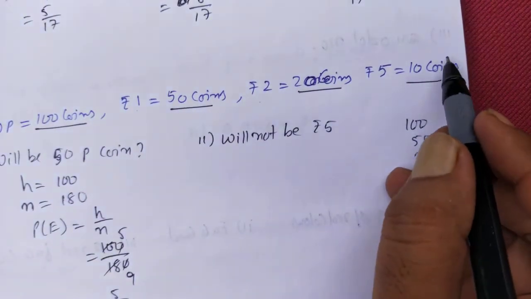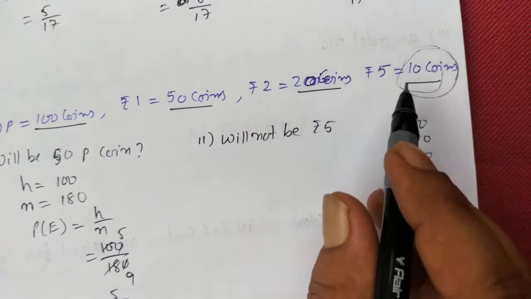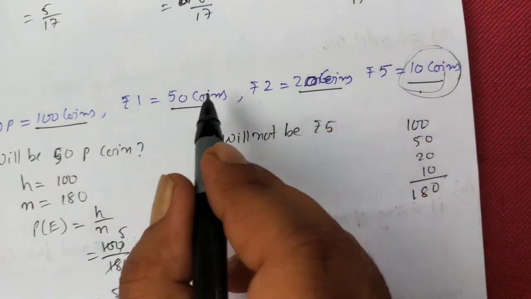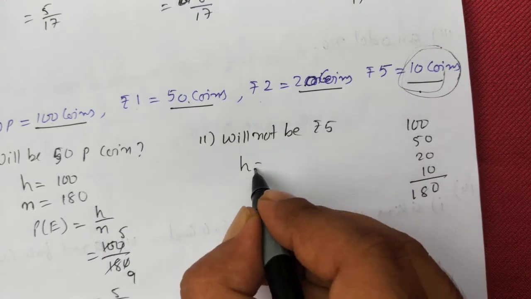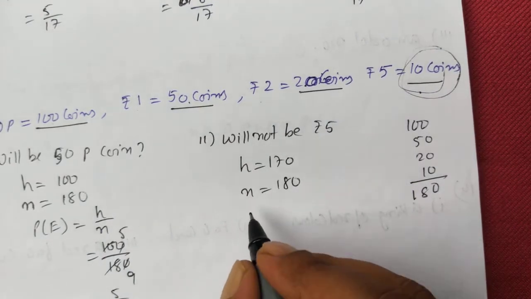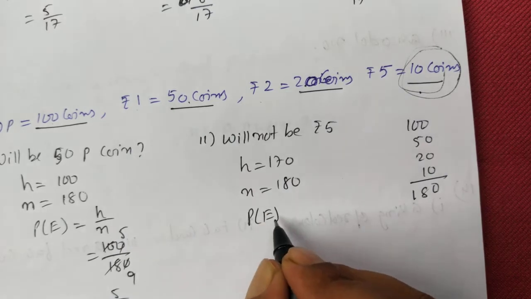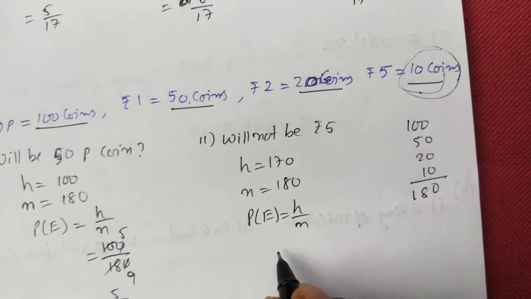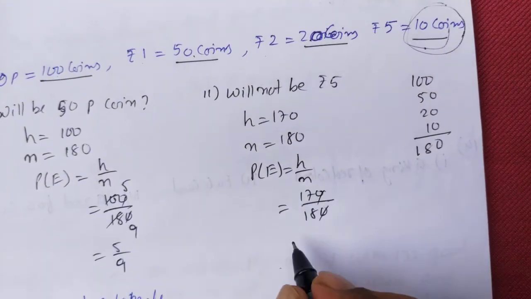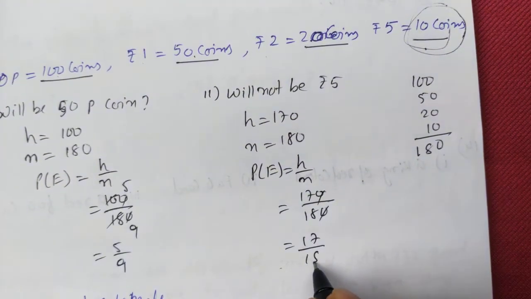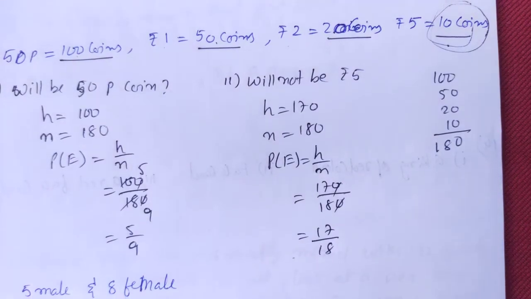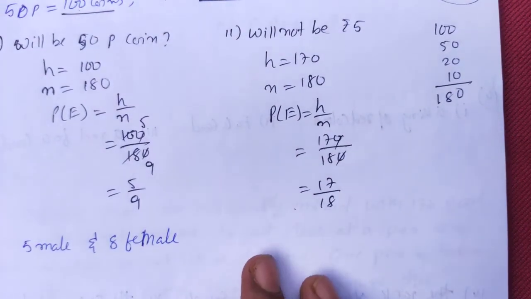Will not be 5 rupees. So we will not count this and will count everything else. That means if I count 20 plus 50 plus 100, H is 170 and N is 180. Total number of coins is 180. P(E) equals H by N, that is 170 by 180. Cancel the zeros, 17 by 18. Clear? This is the answer. Let's do question number 11.